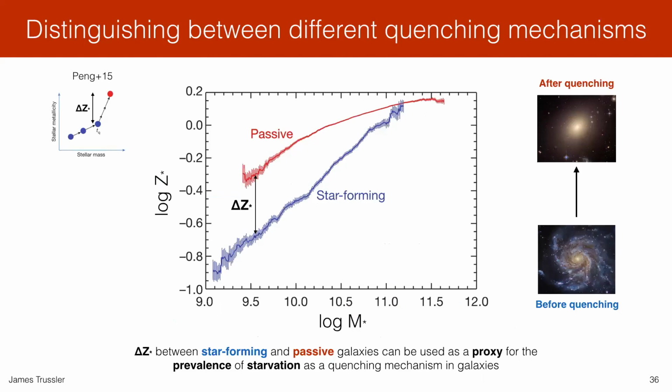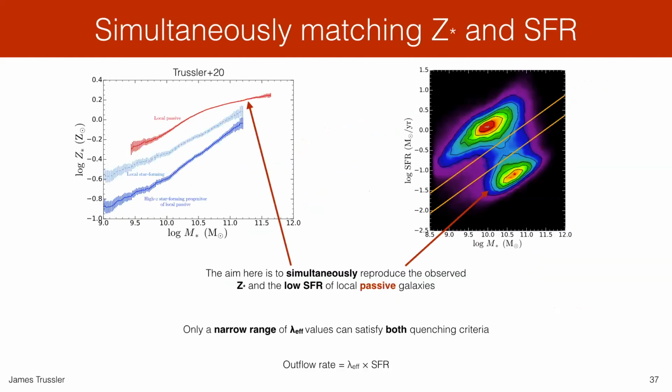Now, observationally, we can't actually measure the stellar metallicity increase during quenching directly because we can't track the evolution of galaxies across cosmic time, but we can infer this increase indirectly by comparing the stellar metallicities of star-forming and passive galaxies. Small stellar metallicity differences are indicative of quenching by sudden gas removal. Large stellar metallicity differences are indicative of quenching by starvation. And so really by using the stellar metallicity difference that we can observe as a proxy for the prevalence of starvation as a quenching mechanism in galaxies, we can really determine whether it's starvation or gas removal that's driving galaxy quenching.